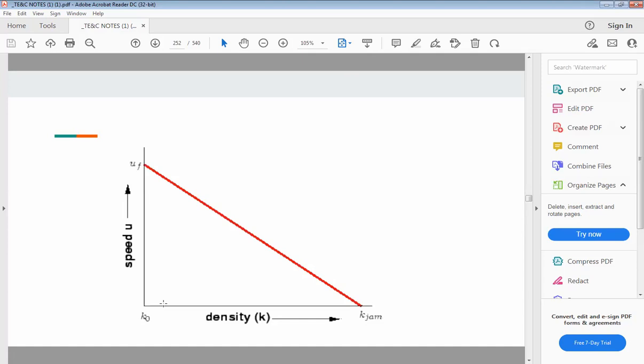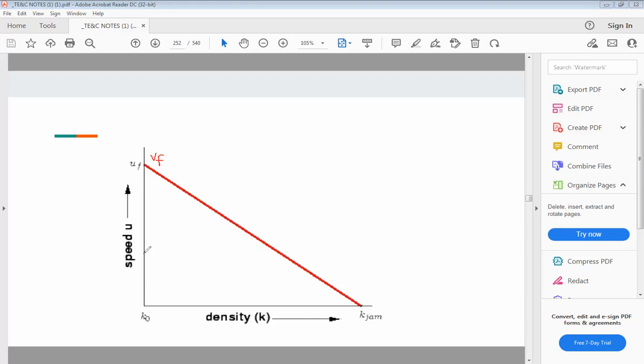This is speed वाढवेल तसं density कमी असणार आहे. So for maximum speed, your density will be 0. So maximum speed, you can call it as a VF, which is free flow speed also. And K naught is a 0 density.